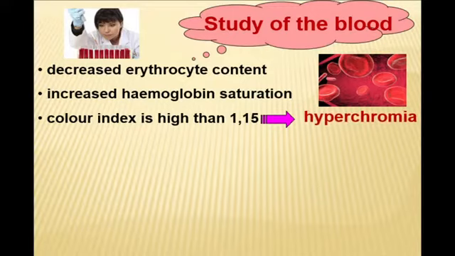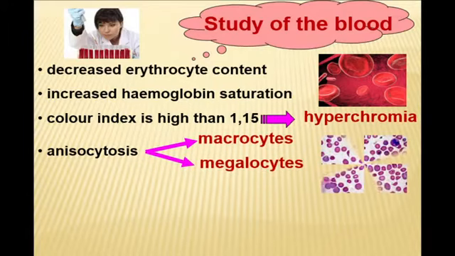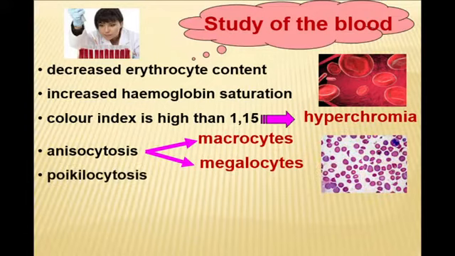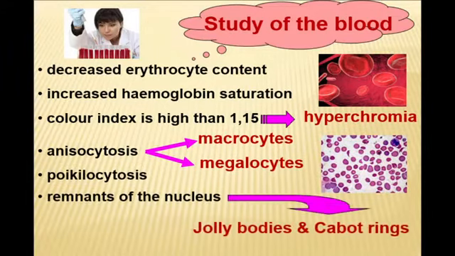hyperchromia, color index more than 1.15, erythrocytes overfilled with hemoglobin, but they are not completely matured. As any younger structure, it cannot completely take on its function. Anisocytosis, changing size of erythrocytes, which will be increased macromegalocytes. Poikilocytosis, they will have different shapes and specific characteristics.